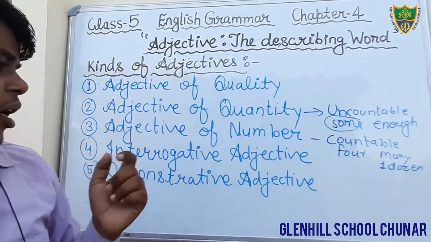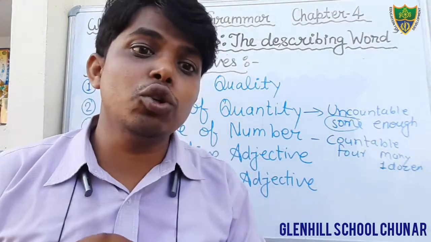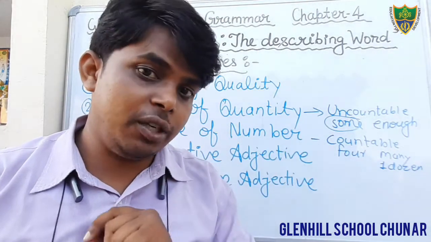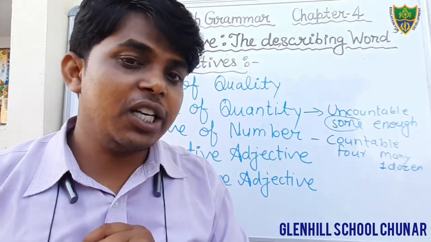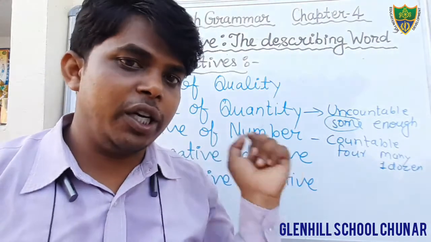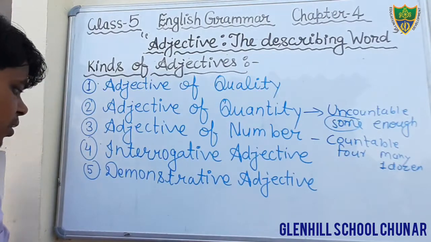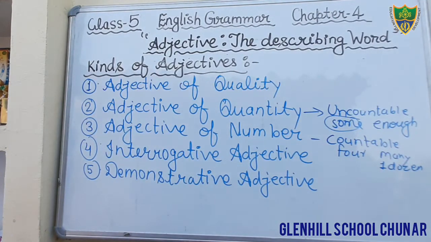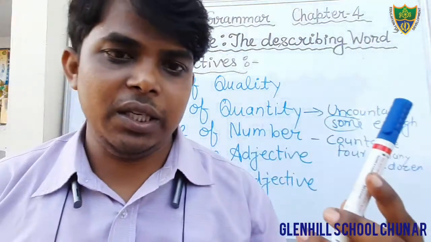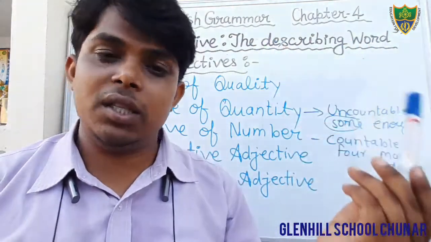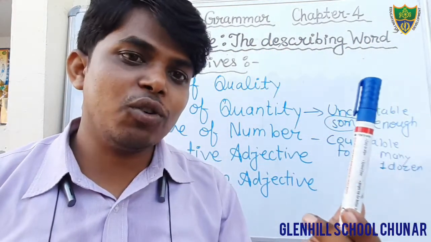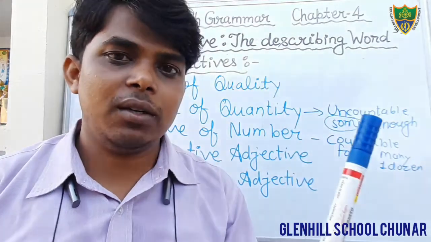Interrogative adjective: the adjective which is used to ask a question is known as interrogative adjective. For example, we can see, whose pen is this, whose marker is this. I am asking the question, whose marker.